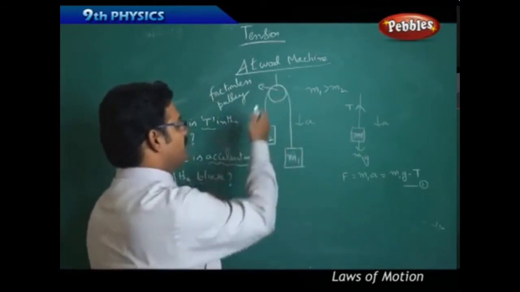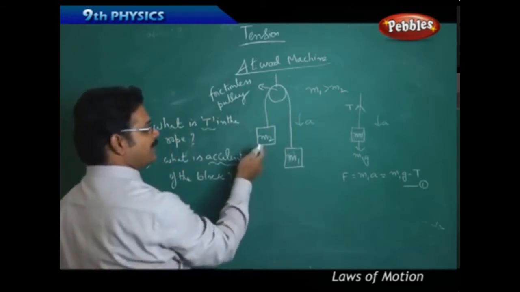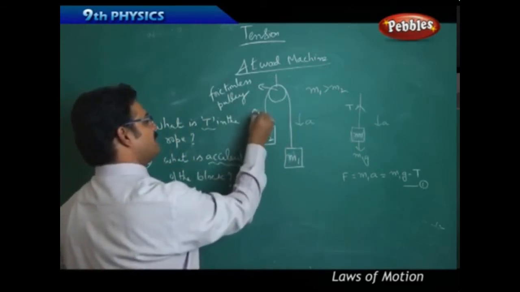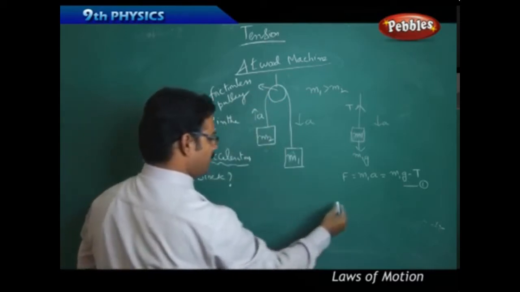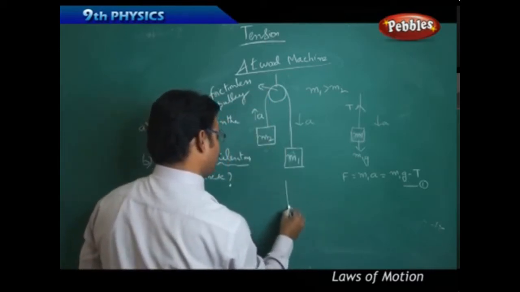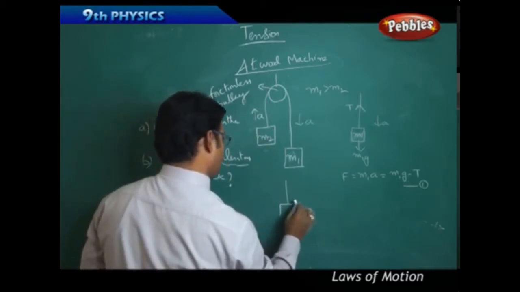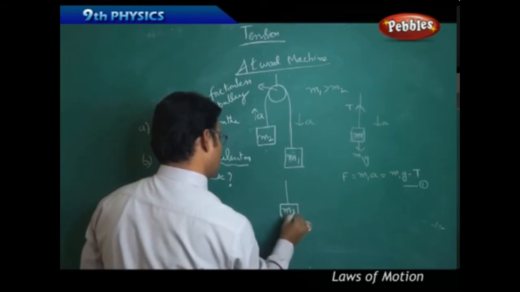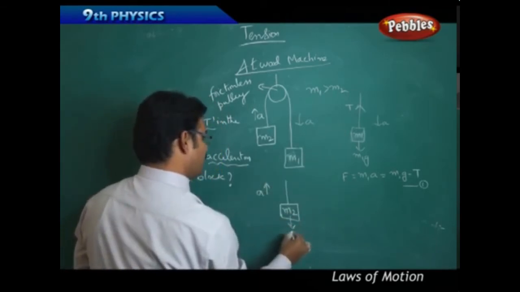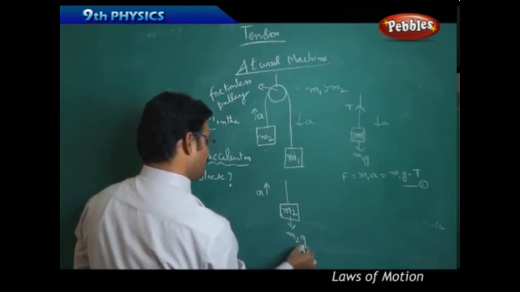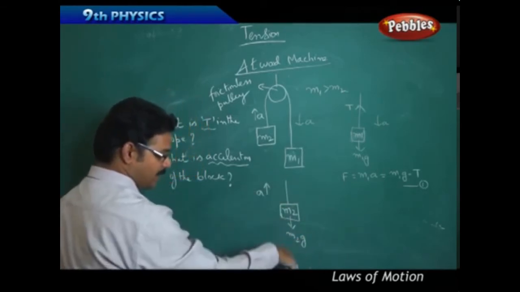Now take this part. If you see, this part is moving up, so it has acceleration upward. I am taking this part here. This mass m2, acceleration is upward. As usual, it is also having mass m2 and g acting downward, weight.